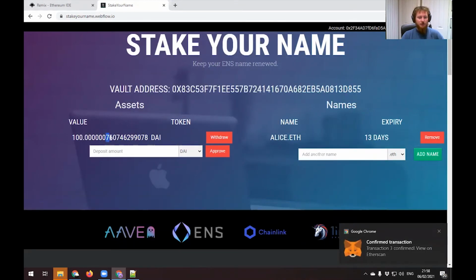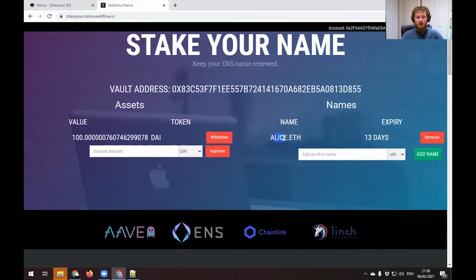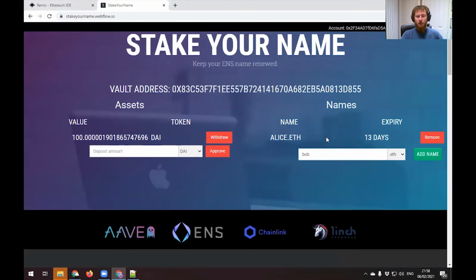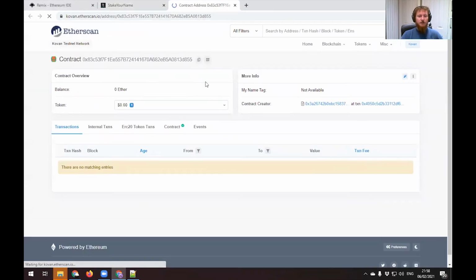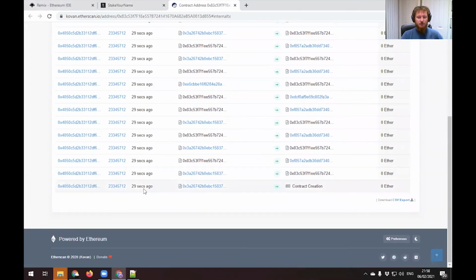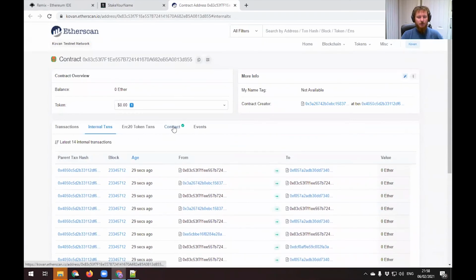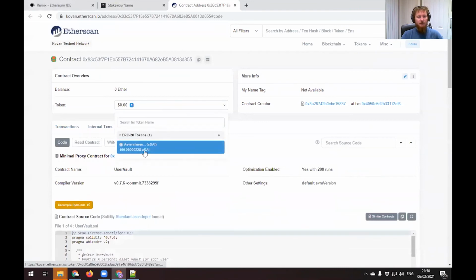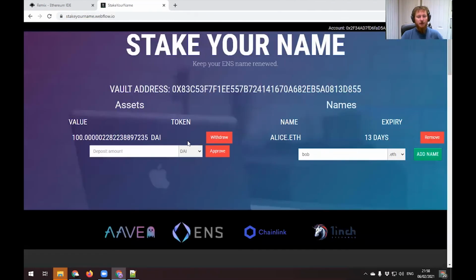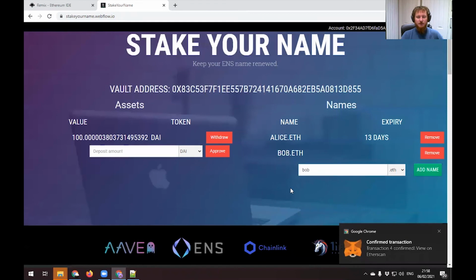Our 100 DAI has already started accruing some interest. We've staked the name Alice. There's 13 days left. I'm going to help Bob out. I'm going to also help fund his name. While I'm waiting for that transaction, let's have a look at our vault. It's here on Etherscan. We can see it's a freshly minted contract, 29 seconds ago. Already it has all the aDAI in there. You can read and write the contract directly because it's all verified. Let's go back. Here we go. Transaction's just finished in time.